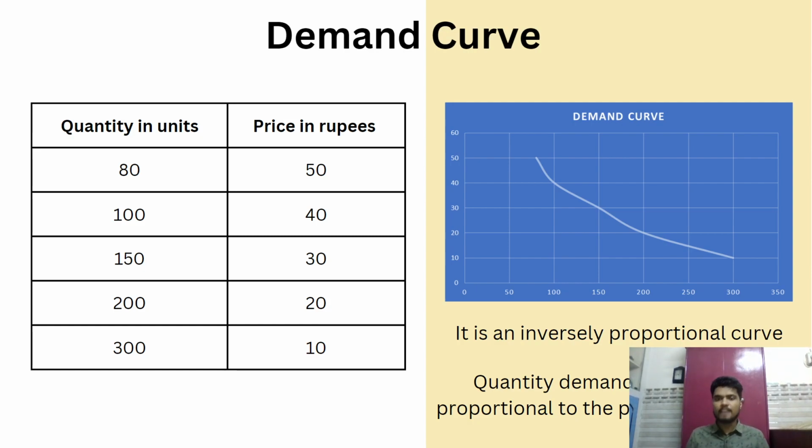Say if the price of the commodity is 30 rupees, the quantity demanded for the particular commodity is 150. If the price of the commodity increases to 40, the quantity demanded will decrease to 100. This is called contraction of demand curve. If the price of the same commodity decreases to 20, the quantity demanded for the same commodity increases to 200. This is called extension of demand curve. So there are contraction and extension of demand curve. It will happen on the same demand curve.